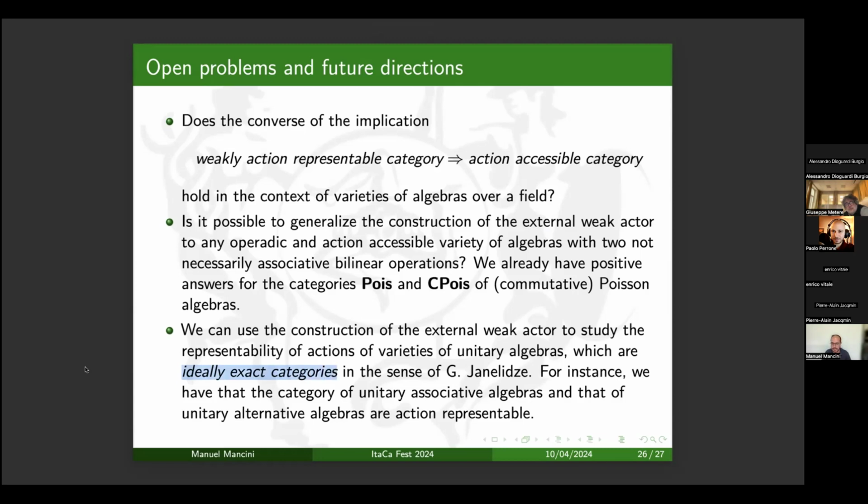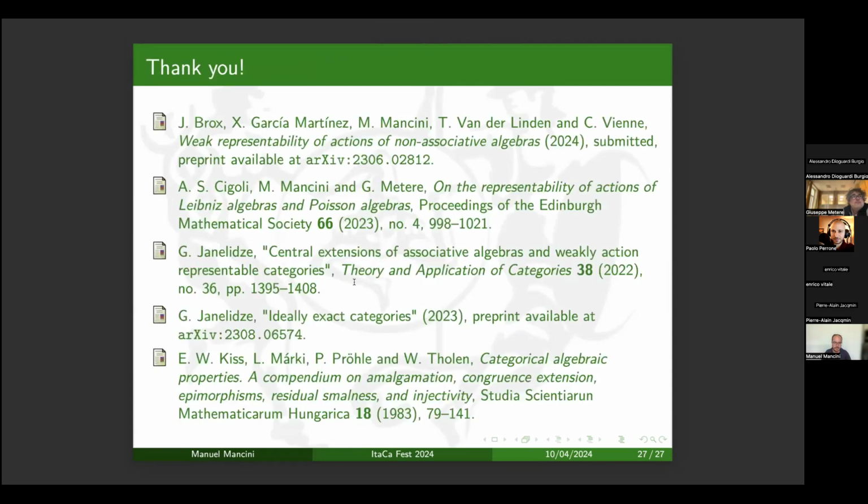And using the external weak actor, we prove that these two categories are action representable. And so we would like to understand what happens in a general variety of algebras with unit. So this is all. I conclude here, and I leave here some bibliography, and I want to thank you for your attention.